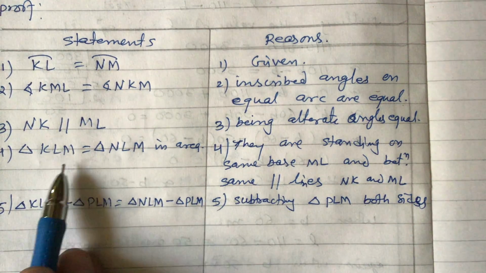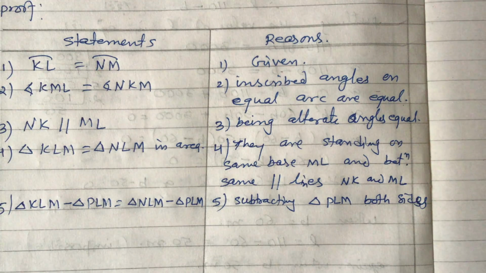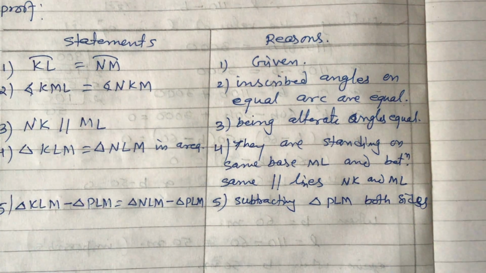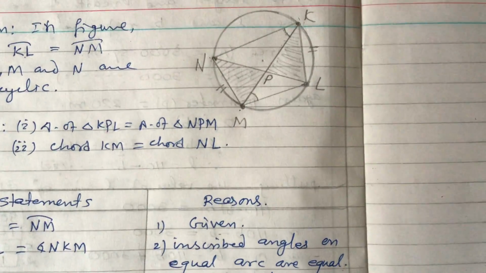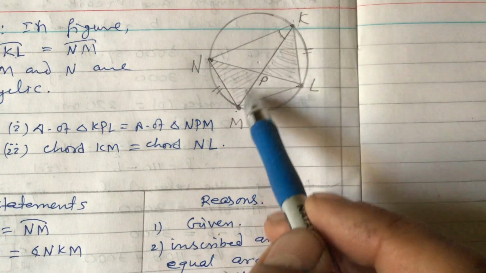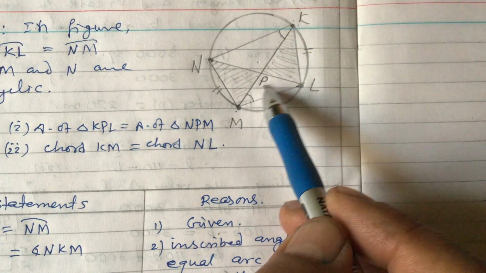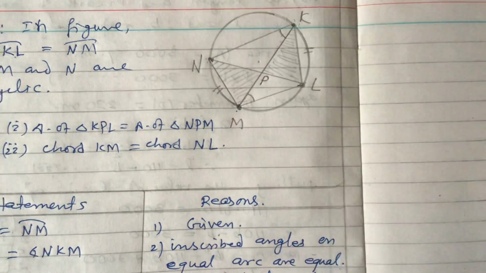If you subtract PLM, then the remaining part will also be equal, isn't so? So what are the remaining parts? If you look at figure here, this triangle equals to this triangle. We are subtracting this, means the shaded parts are equal. So KPL equal to NPM.